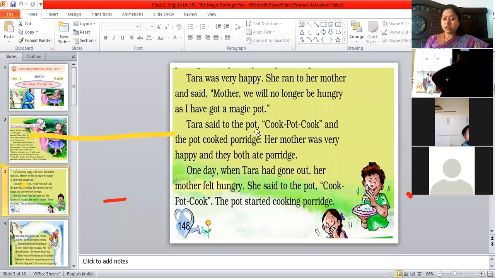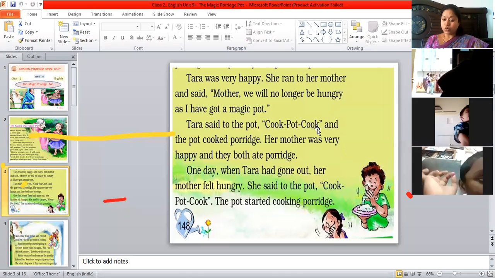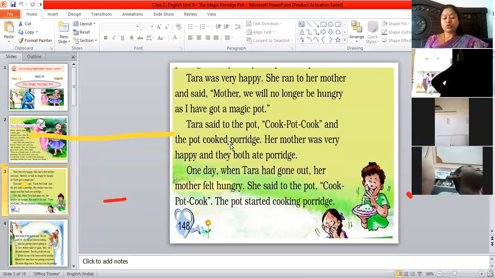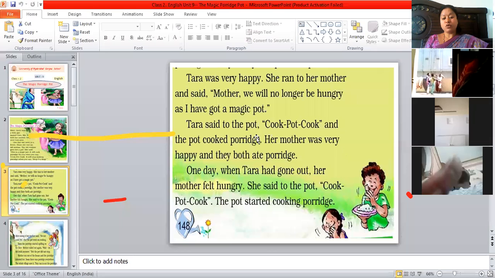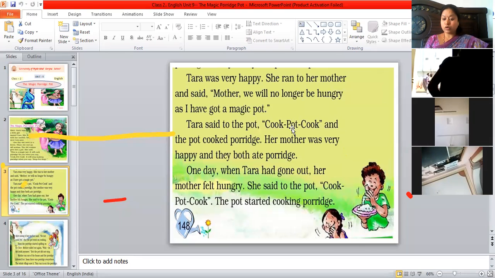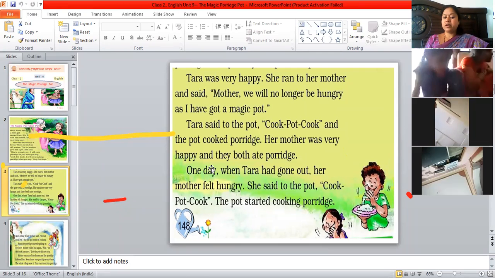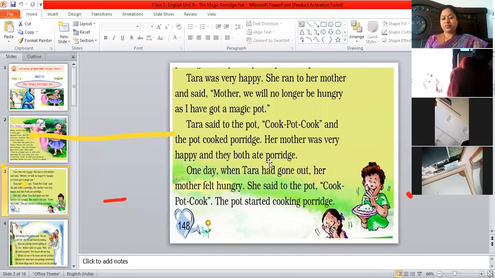Tara said to the pot, cook, pot, cook. And the pot cooked porridge. So I just told you that you need to say these magical words. Cook, pot, cook. And the pot cooked porridge. Her mother was very happy and they both ate porridge. So mother and Tara both ate porridge and they were very happy.